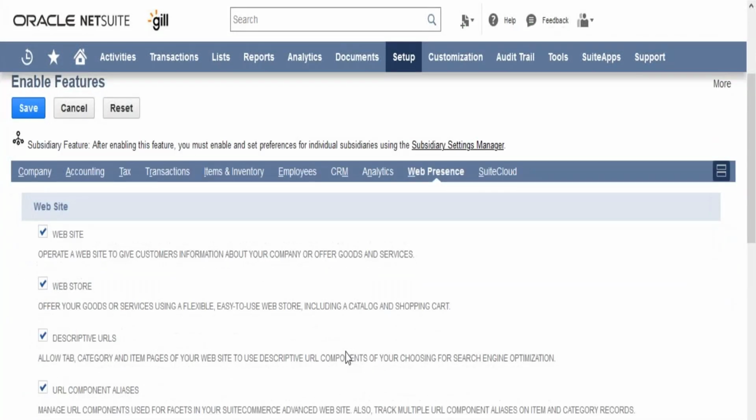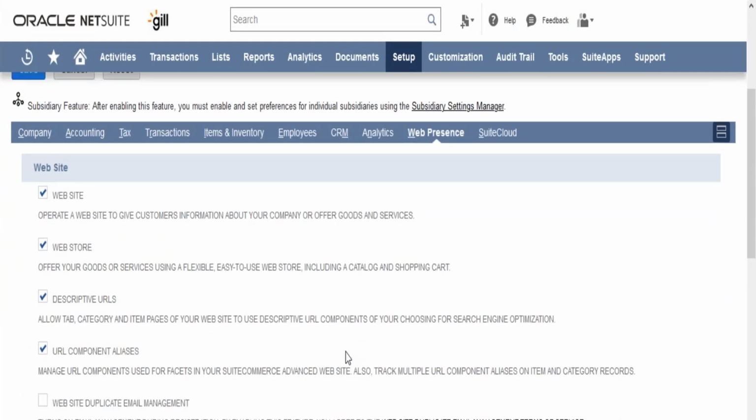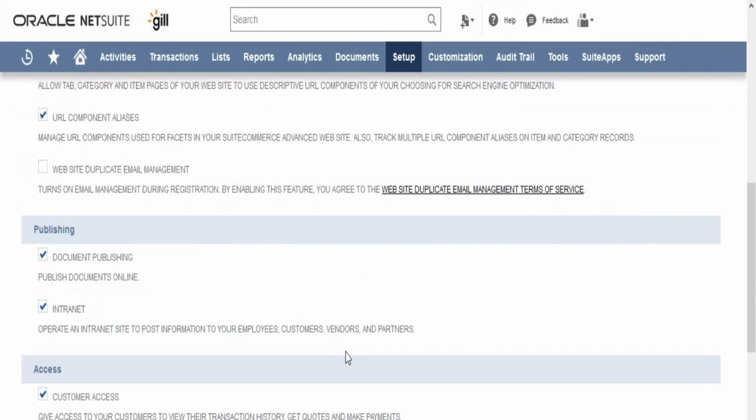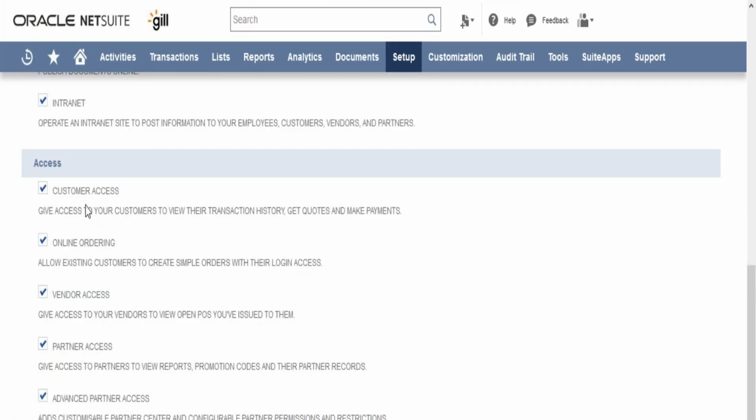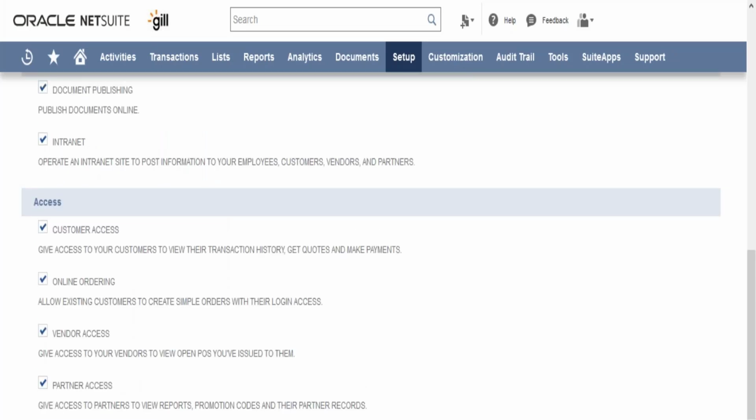Web presence, whether we want to have a website or a web store defined, that can be done. You can say whether we want to give access to your customers, vendors, or partners, and that can be defined here. You can also give access to customers and vendors so that they can log in and obtain information related to their transactions. In case they want to directly enter a purchase order or a sales order, they can do so via the access if they are given.